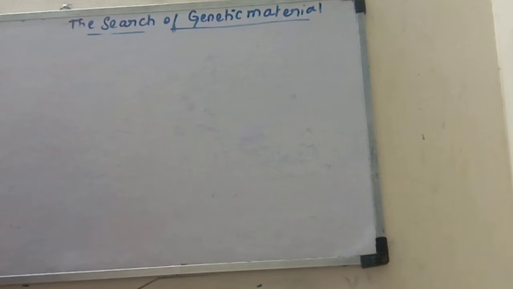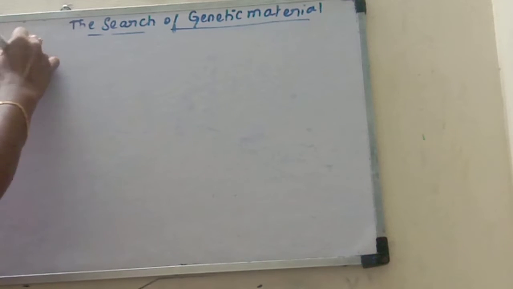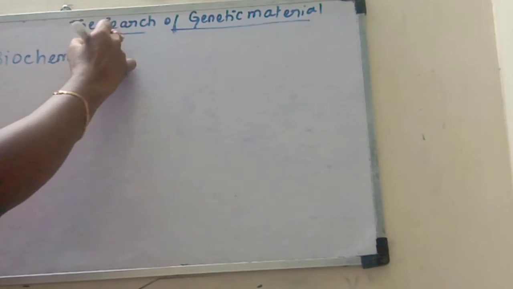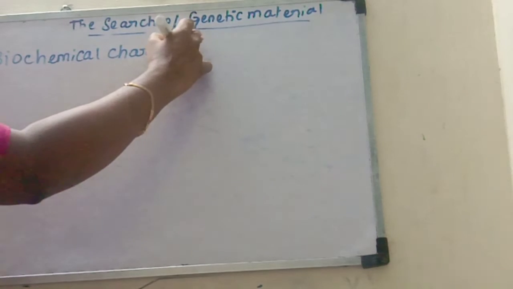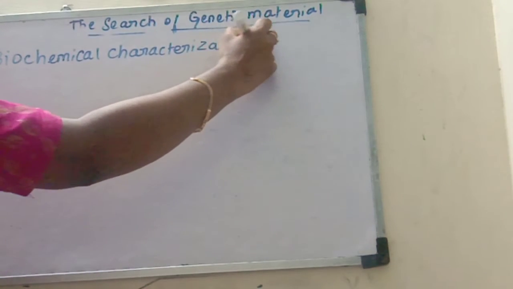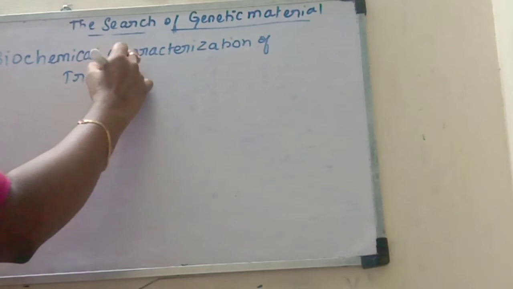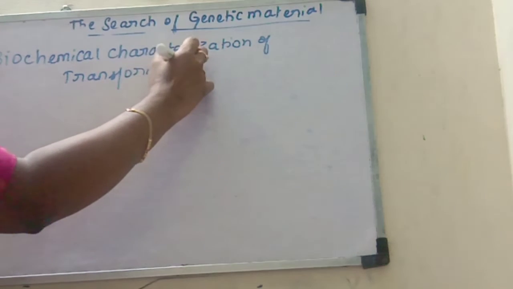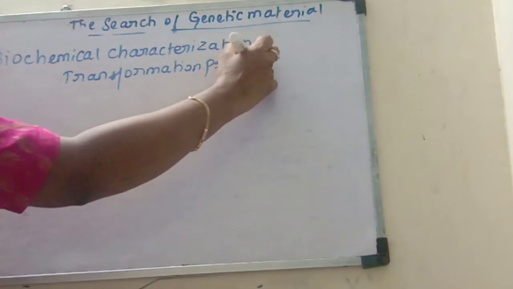Before the experimental proof of these three people, there was a belief, and a lot of people thought the genetic material was protein only. So to prove whether it is protein, DNA or RNA, the second experiment, the biochemical characterization of the transformation principle, started.